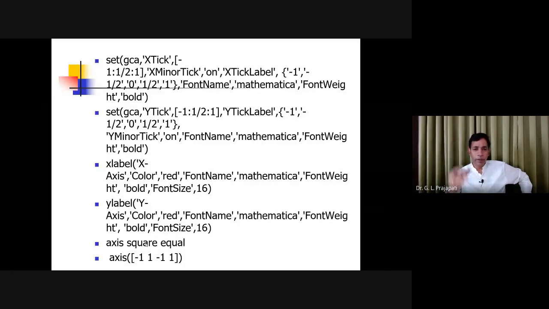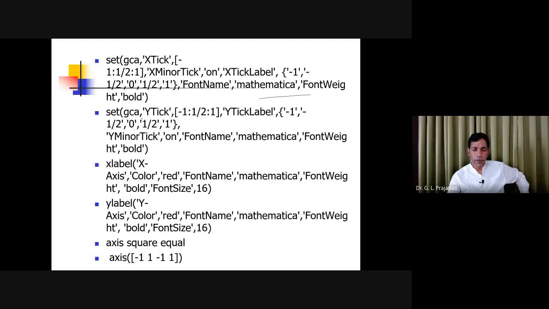Actually these are used for dressing purposes. Now, the graphics area and X tick. On the X axis you are going to set ticks, at 1 then 1 by 2, and the minor axis ticks on. Next you will see in the graph the X tick labels, like this, then font name Mathematica, font weight bold. So actually you are going to tick mark the axis.